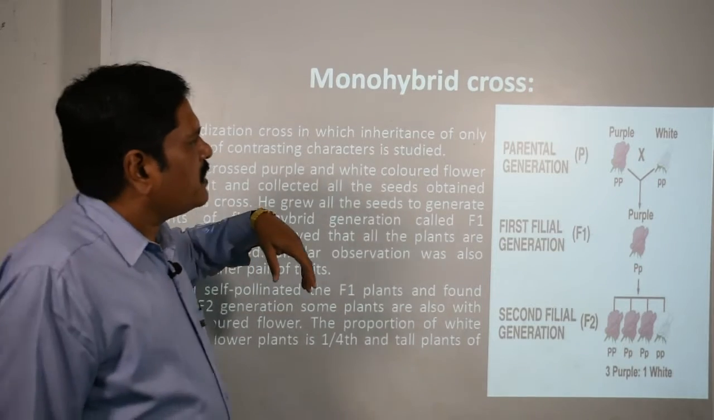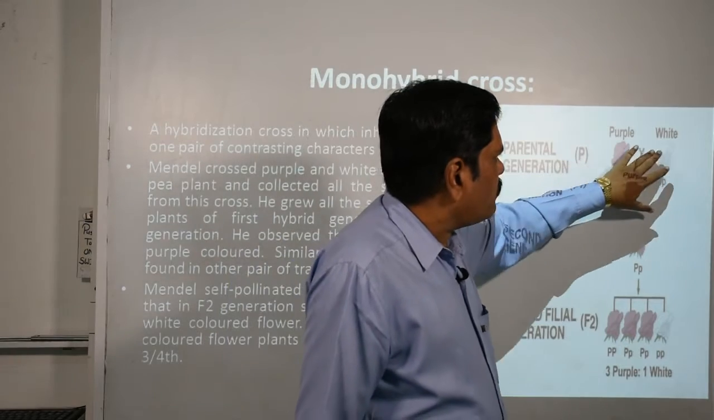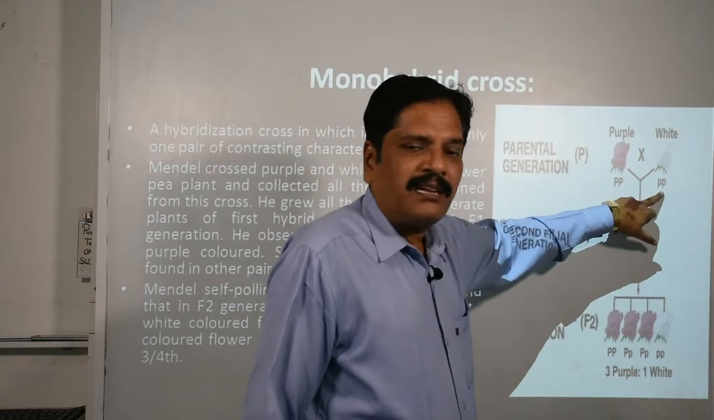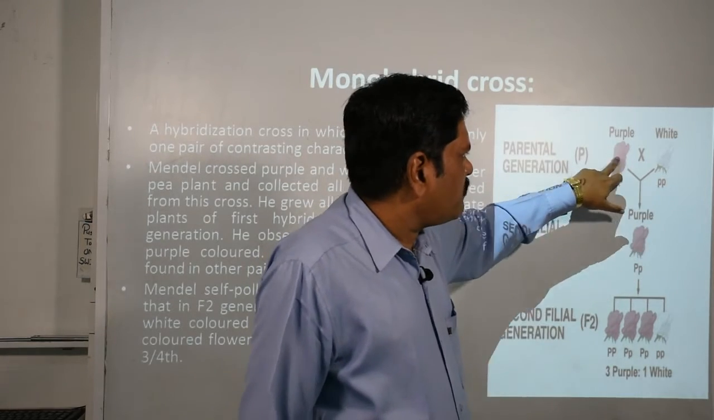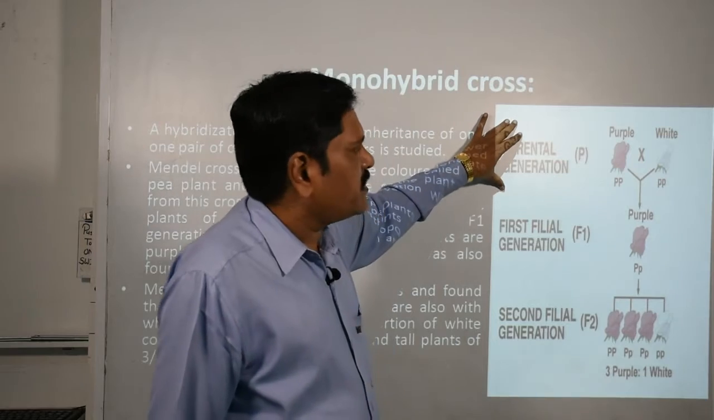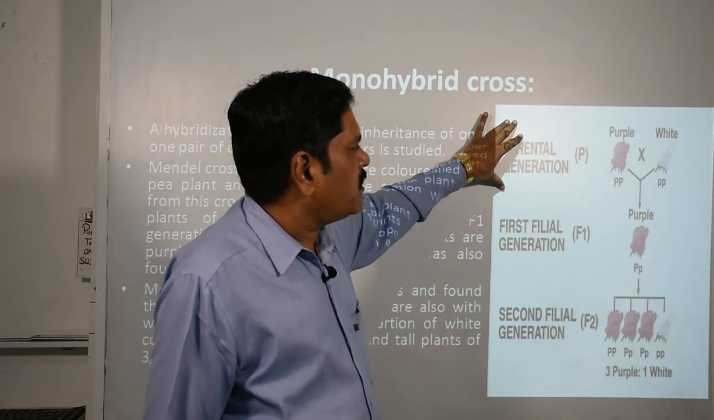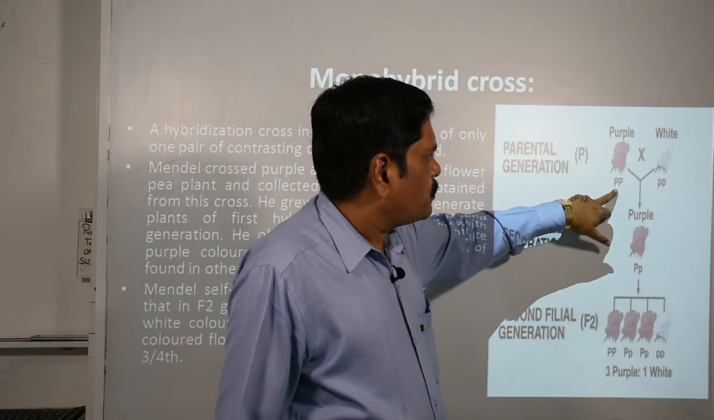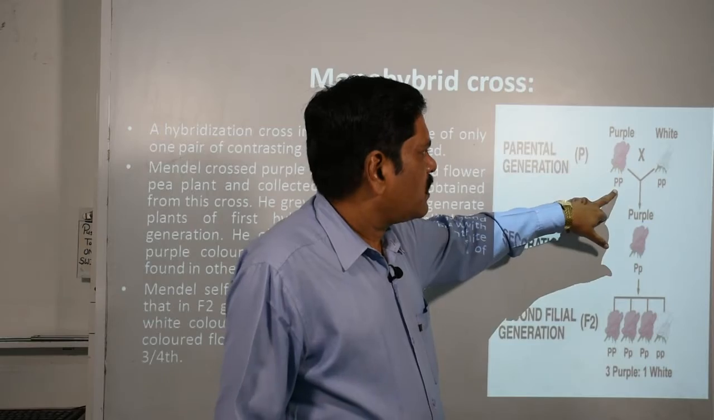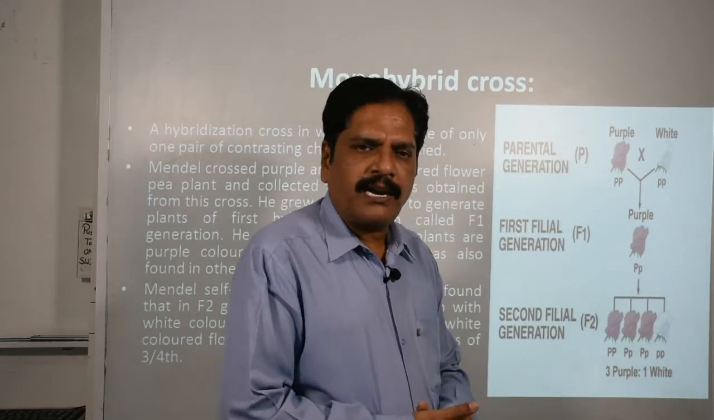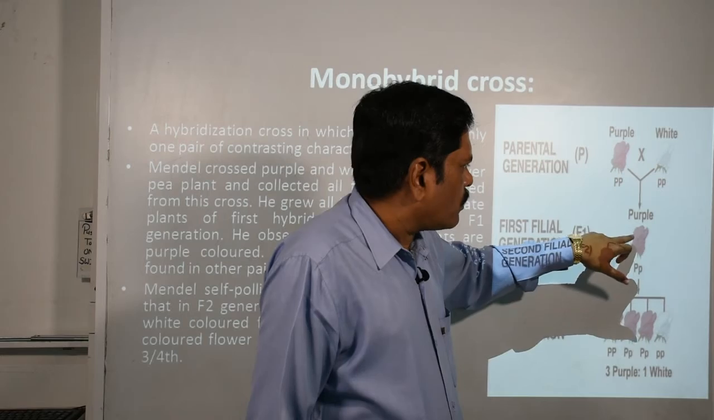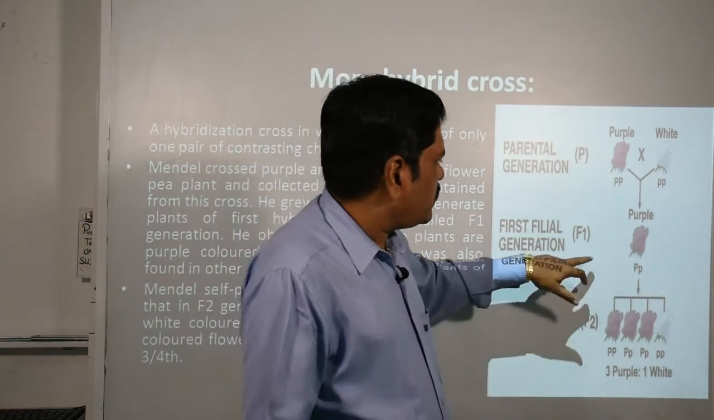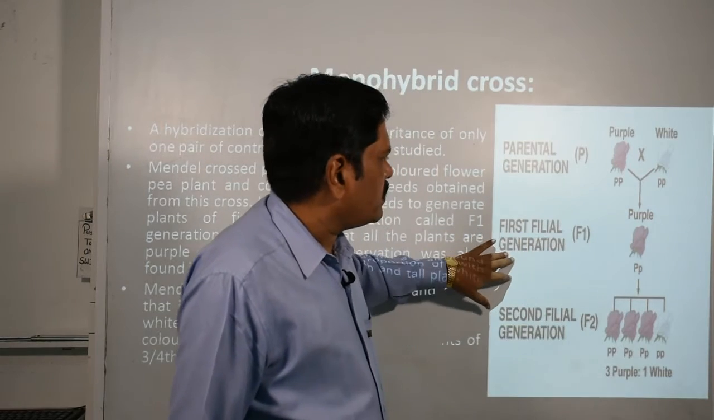Then Mendel crossed this purple flower plant with the white flower plant. Here you can see it is denoted with capital letters and this with small letters. So this is the dominating feature and this is the recessive feature, and this generation is called the parental generation. Clear? Because these are pure traits, it will produce only one type of gamete, capital P, and the other will produce only one type of gamete, small p. When these two are crossed, a hybrid is produced, that is purple. This generation is called the F1 generation.